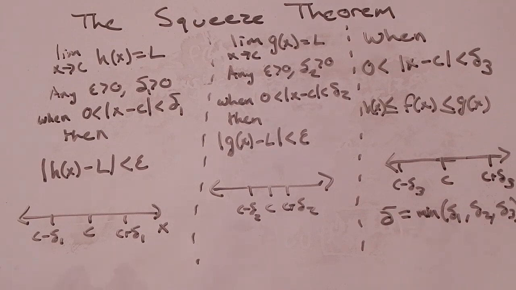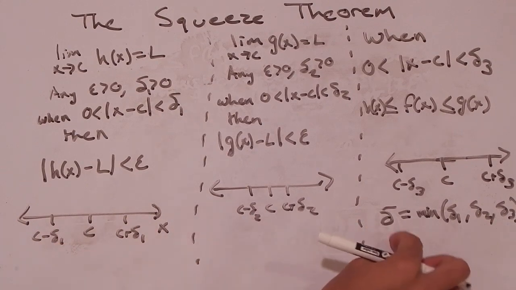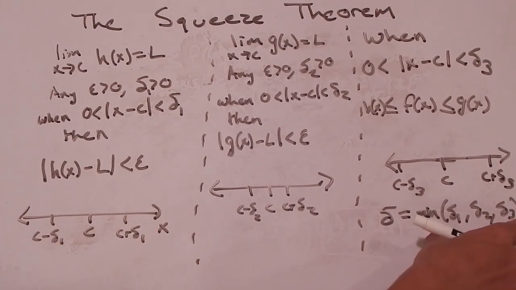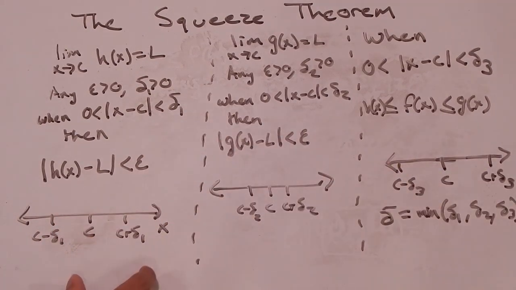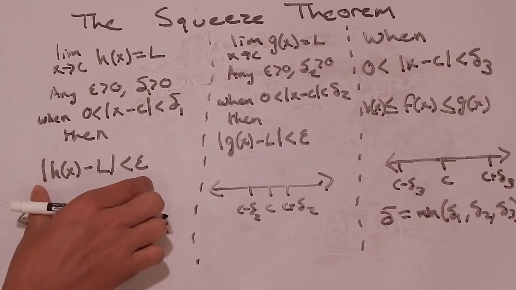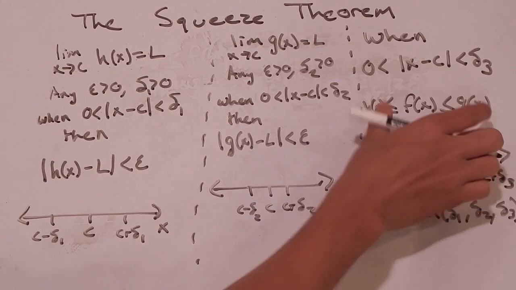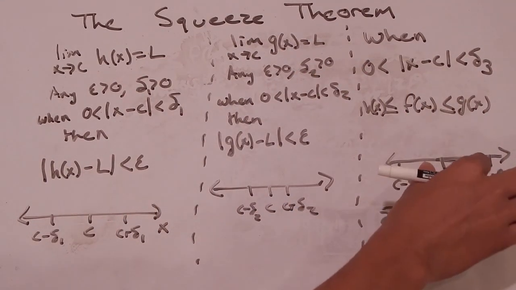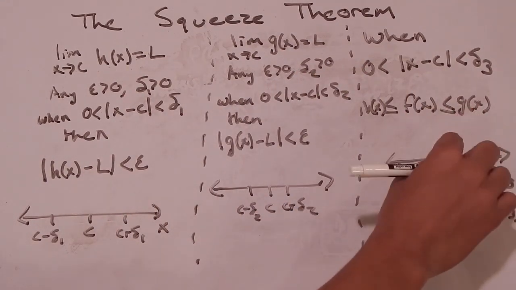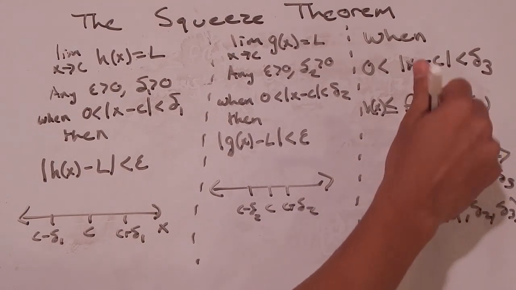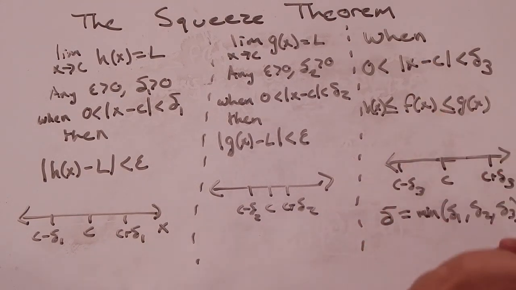Well, I'm doing that because now, if I define an interval of size delta, where delta is the smallest of the 3, I know whatever x value I pick, this statement will be true, this statement will be true, this statement will be true. Why? Because if it's true for all the x values in the bigger interval, well, the bigger interval contains all the intervals around C that are smaller than it.